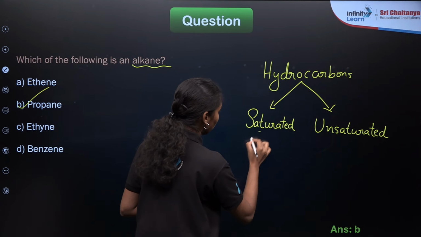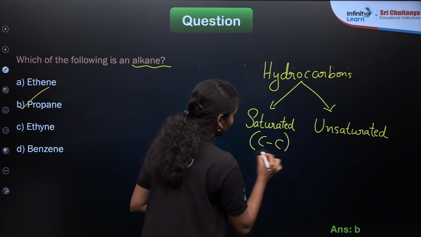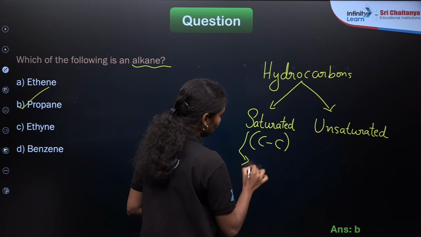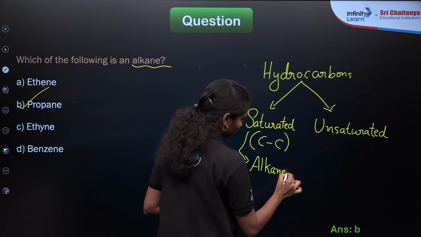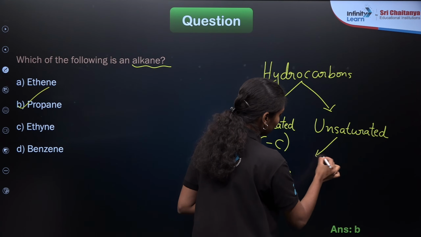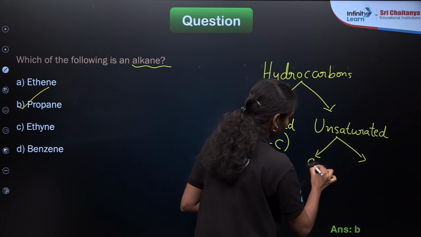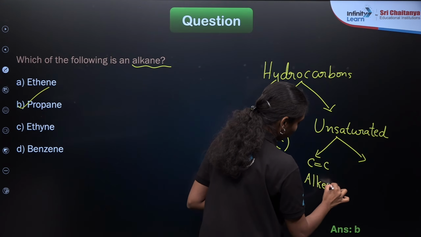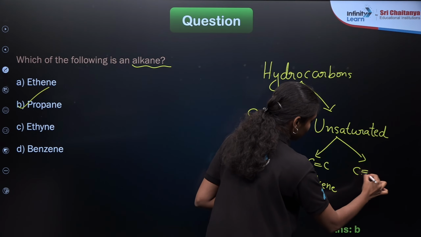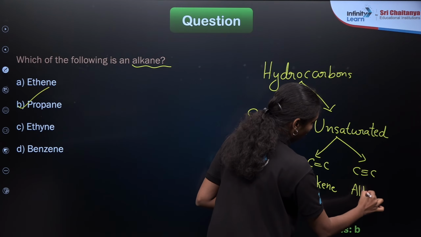If they contain only carbon-carbon single bonds, these compounds are commonly known as alkanes. If they contain a double bond, they will be called alkenes. If they contain a carbon-carbon triple bond, they will be called alkynes.